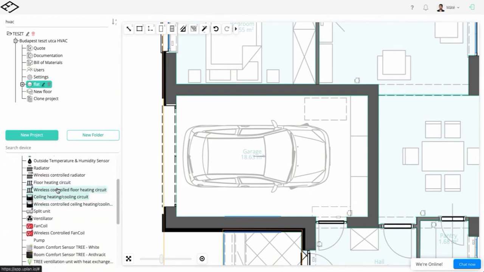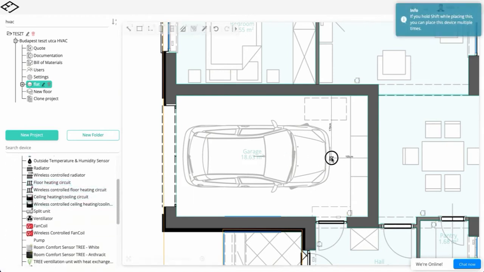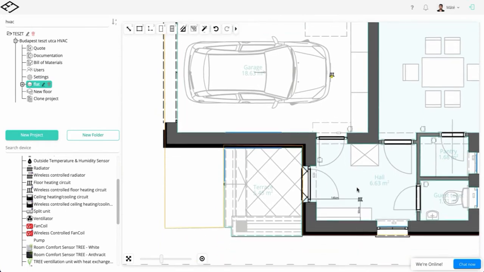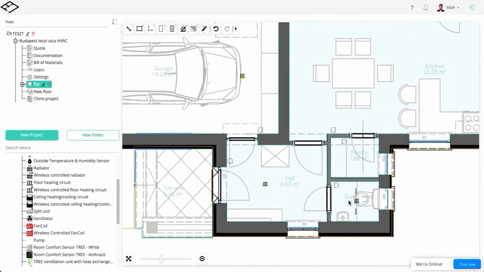After that, place the floor heating icons, at which point the software calculates a Loxone valve motor for each heating circuit.